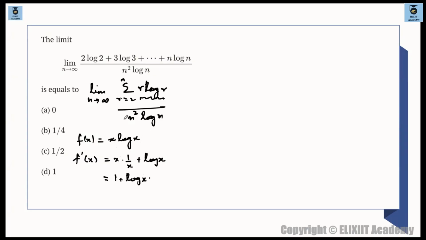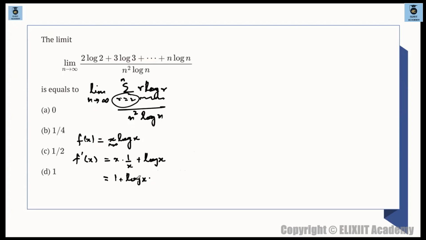Also you can figure out here, I have taken x log x, here r log r, r is going from 2 to n, so r is positive here. r is definitely more than 1, so x is greater than or equal to 1 over here. So our concerned values are positive, so here this x will also be positive.